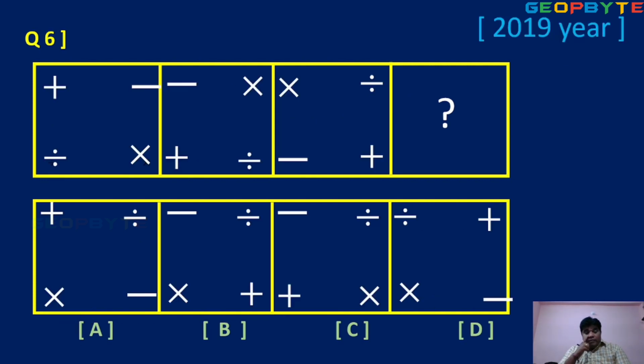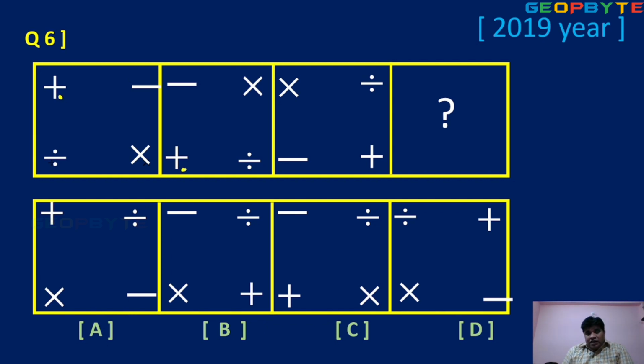Okay, children. Next, plus or minus symbols. Okay, children, clearly observe. Your visual power is also important. Here four operators are given: multiplication, divisibility, plus and minus symbol. Out of the four operators, you can select any one operator, then go in order. First, I can select the plus symbol in the first diagram.